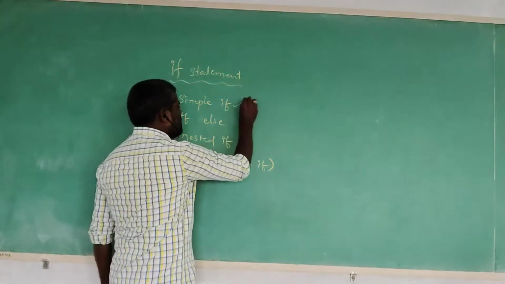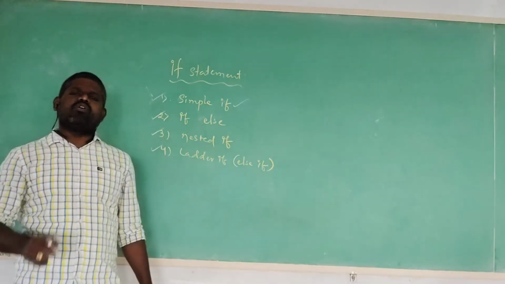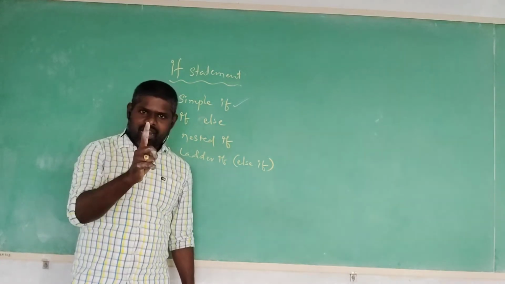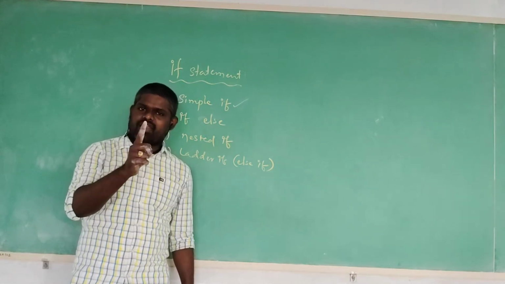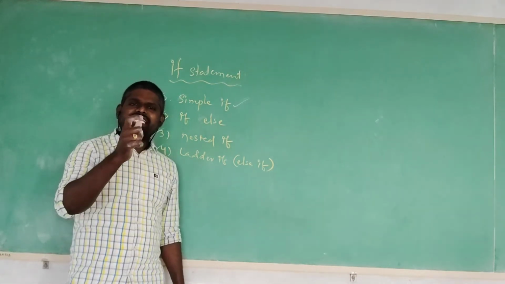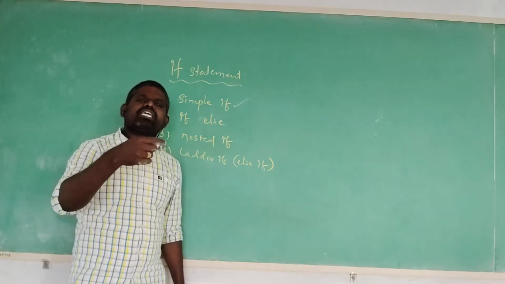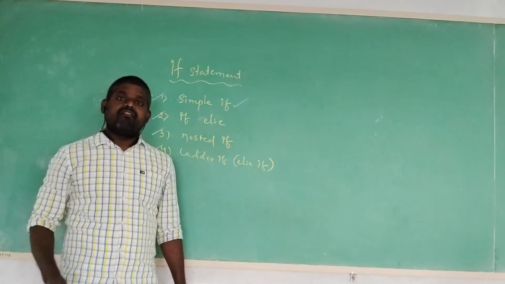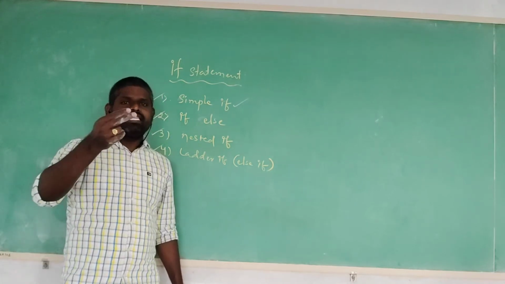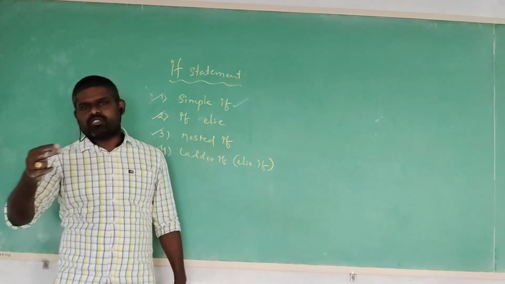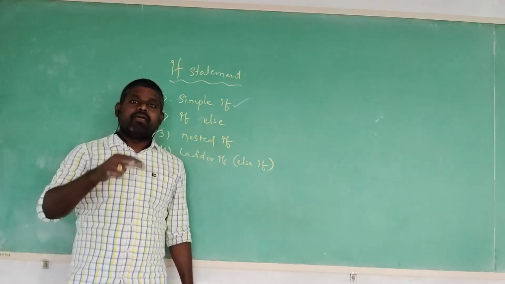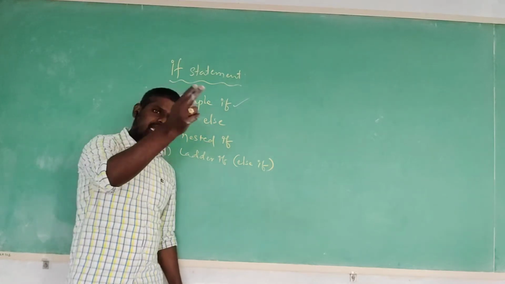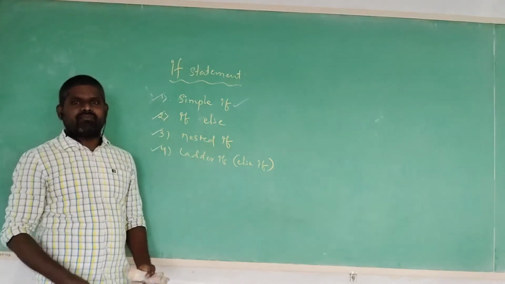Then come to the first one, simple if. The simple if statement contains only one block, that is the true block. The true block is executing when the user given condition is true. Otherwise, it is going to execute the remaining statements in the program. When the condition is satisfied, the true block statement executes and then the remaining statements. If the condition is not satisfied, it does not execute the true block statement, and directly executes the remaining statements in the program.